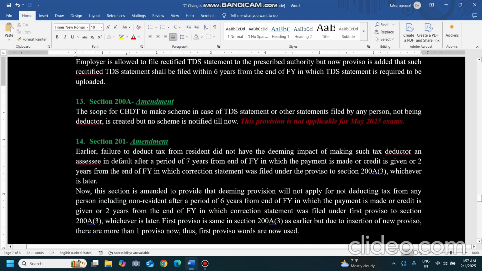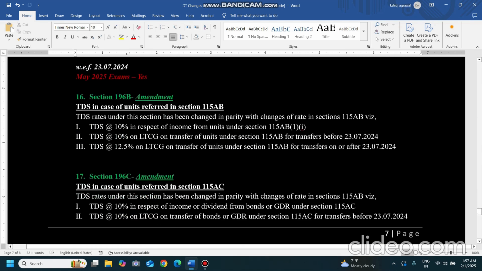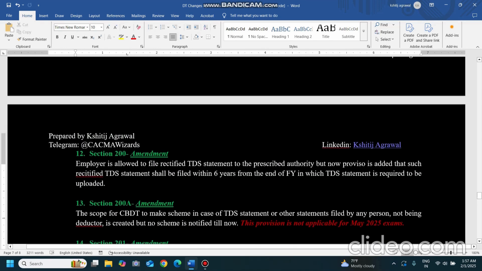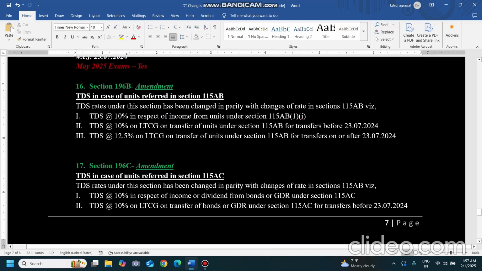Again, in 206 some amendments are done which are applicable from 1st April 2025. So whatever TDS amendments are applicable from 1st April 2025 are not applicable for your exam. Notes will be updated and put on the YouTube itself.